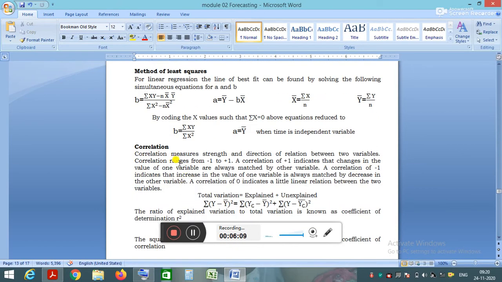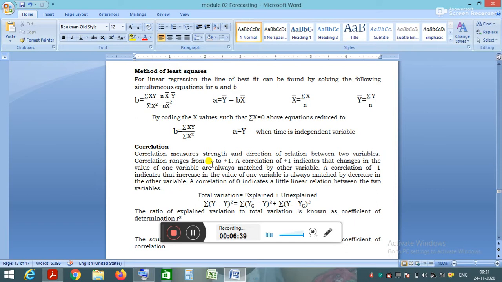Next is the correlation. Correlation is nothing but the relationship between the dependent variable and the independent variable. It measures the strength and direction of the relation between the two variables, and its value ranges from -1 to +1. If the value of correlation is +1, it indicates that changes in the value of one variable are always matched by the other variable.